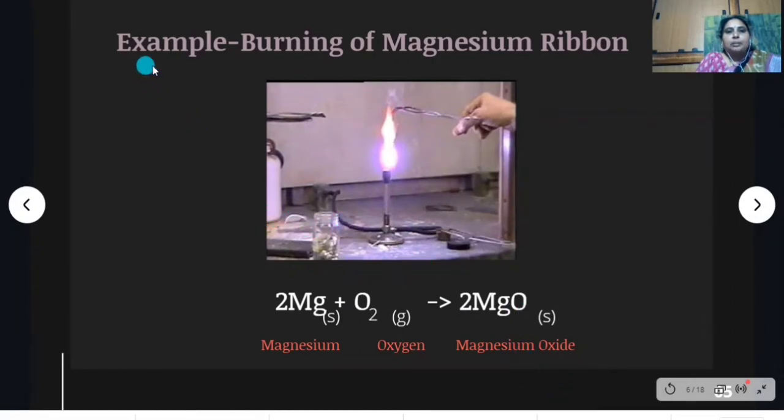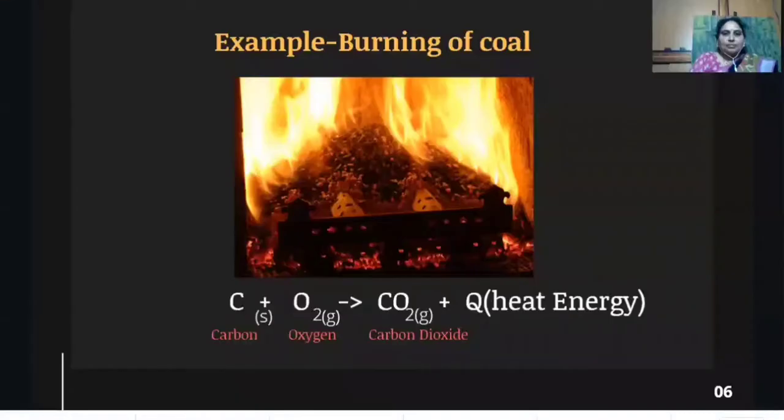Let me present one example. Here we are taking a magnesium ribbon with tongs and it burns. When it burns, it produces a dazzling flame and a white color powder. So here magnesium burnt in oxygen produces magnesium oxide. Here a single product is formed from two different types of atoms of elements. So this is a chemical combination reaction.